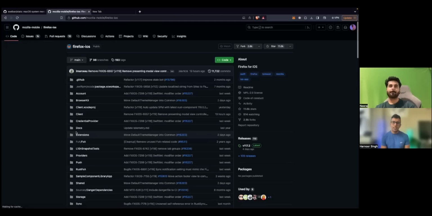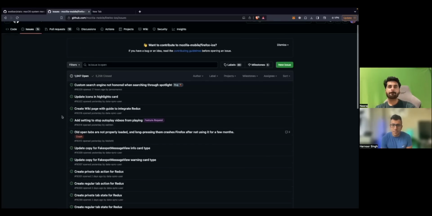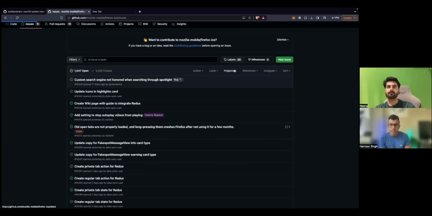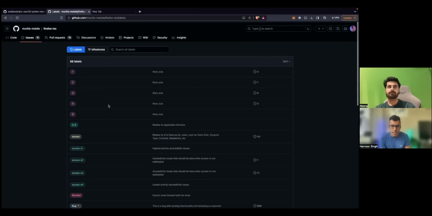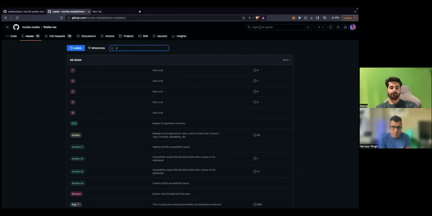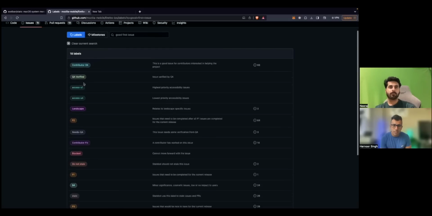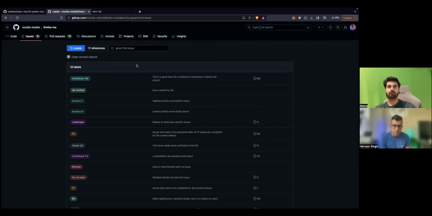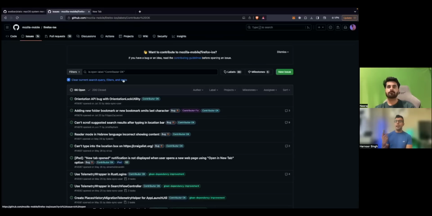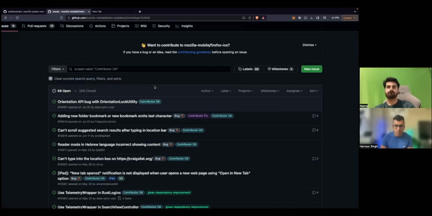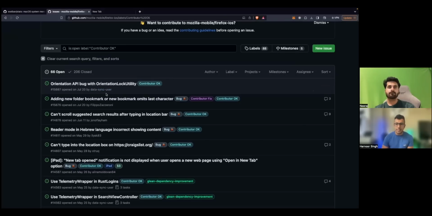Okay. So go to any random issue that you like, whichever is beginner friendly. We can add a tag as well. If you go to label, here you can search for a label like beginner or good first. I don't know if they have good first issue. No, oh, that is contributor. Every repo has a different naming convention. So yeah, contributor. Okay, so here pick any one you think is easy.